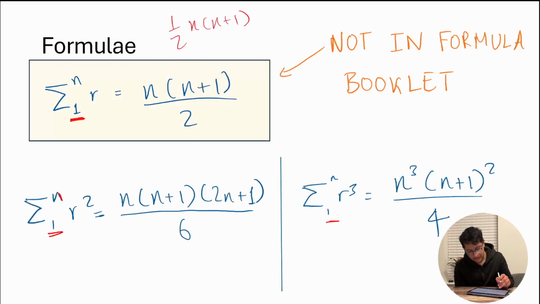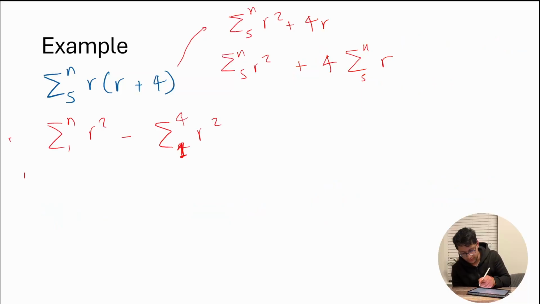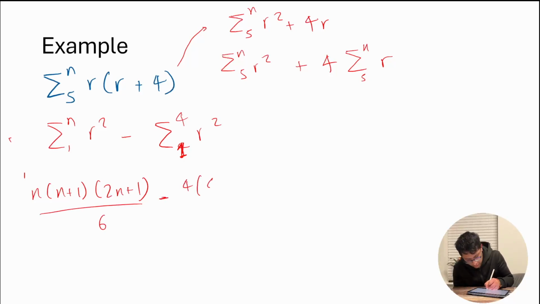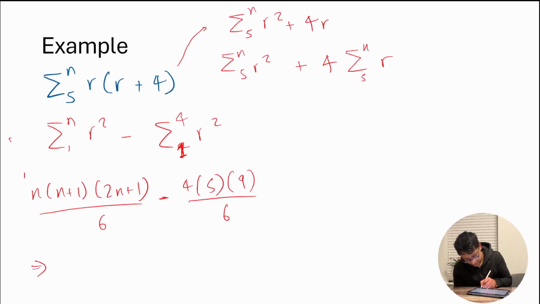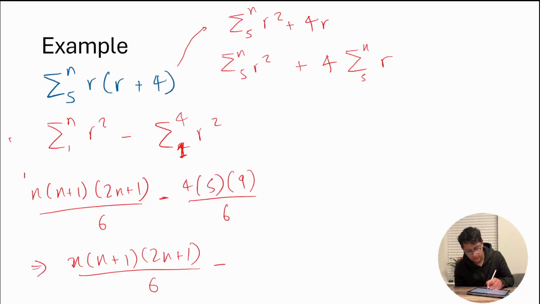What this will end up being is n plus 1, 2n plus 1 over 6, minus 4 times 5 times 9 over 6, which will just give you n plus 1, 2n plus 1 over 6 minus 180 over 6, which is just 30. And this will simplify to this here.